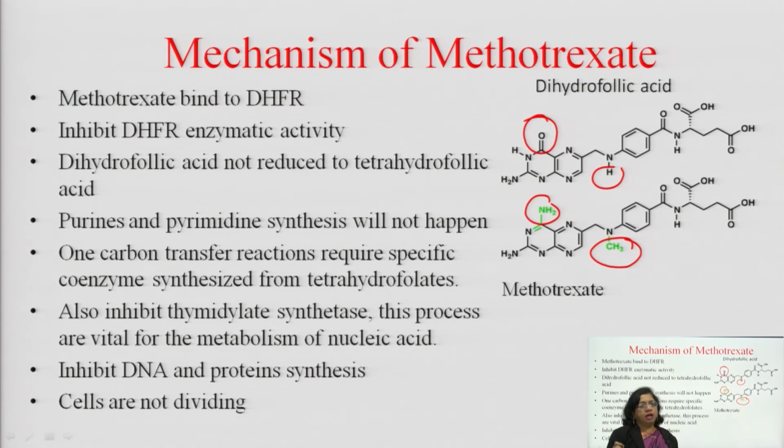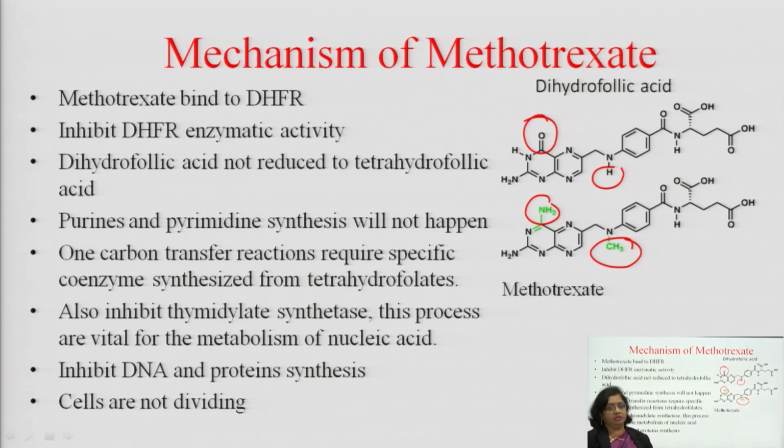Methotrexate acts as a competitive inhibitor of folic acid. So, what does methotrexate do? Methotrexate binds to dihydrofolate reductase. मिथोट्रिक्जेट क्या करता है? डाईहाइड्रोफॉलिक रिडक्टेज को बाइंड करेगा.